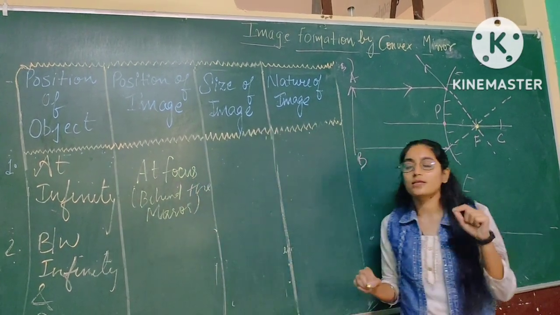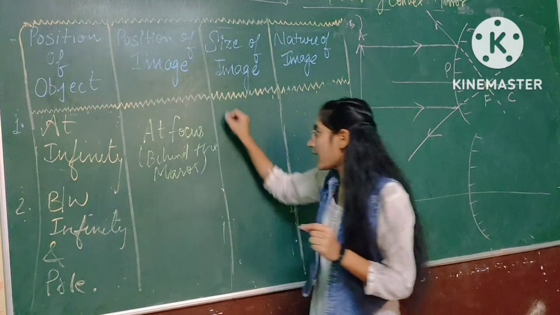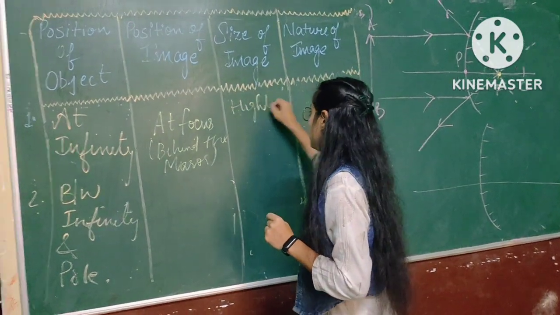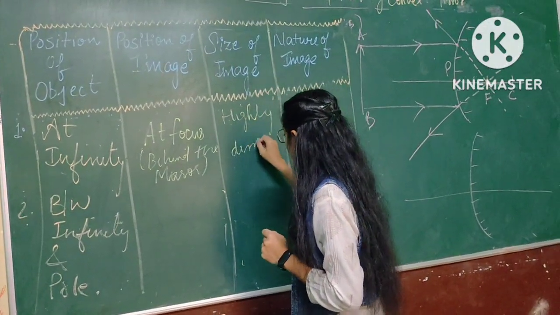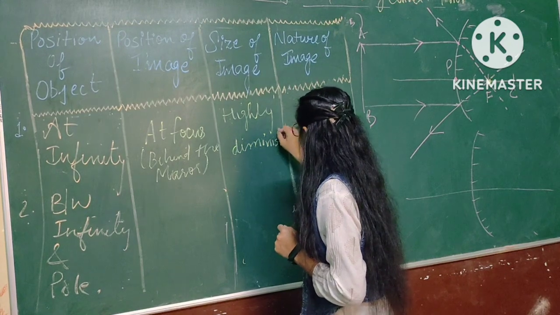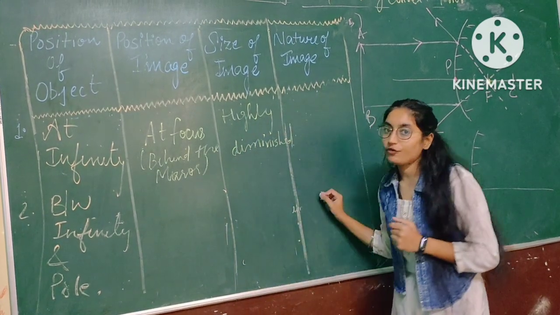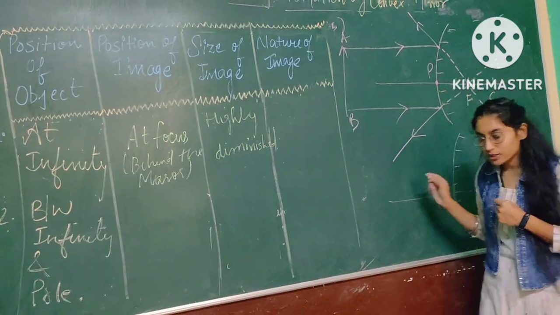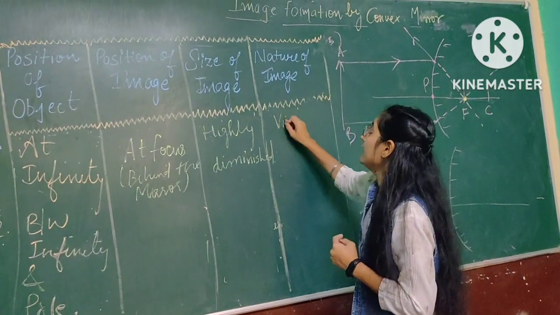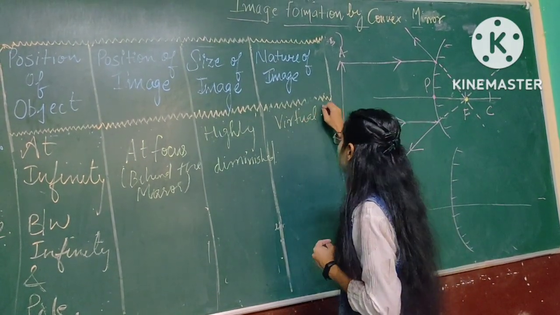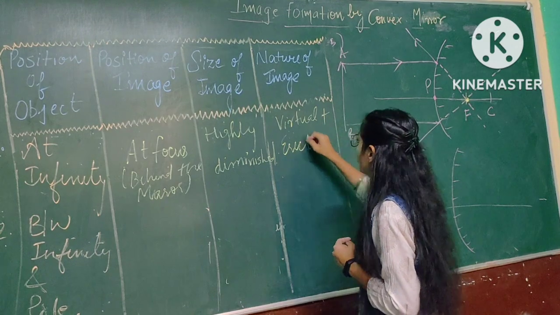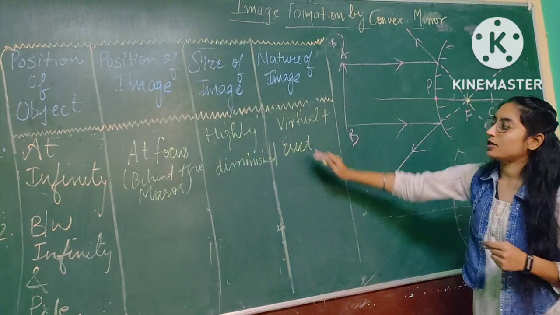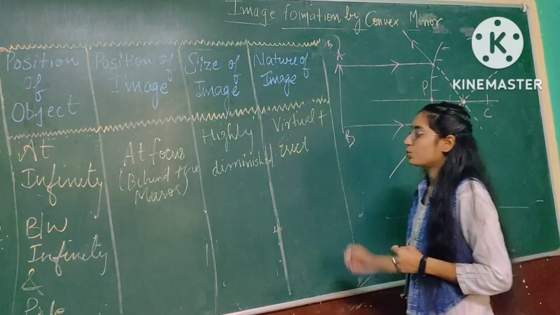Again, you can see that the size of the image is point size, that is, highly diminished. What is the nature of the image? The image formation is on the right side, so you can directly say that the image will be virtual and erect, since it is behind the mirror.